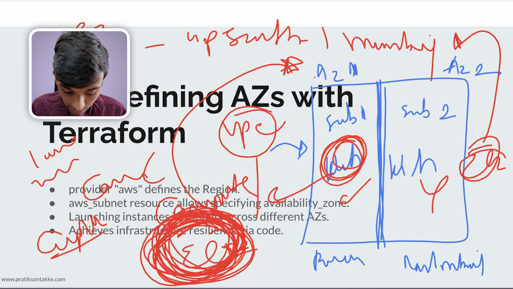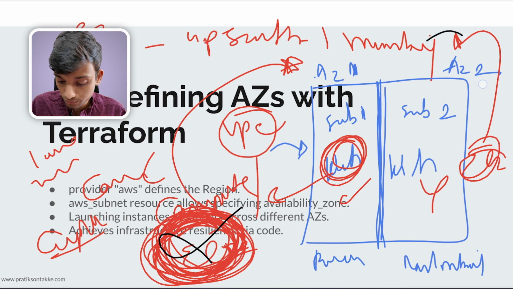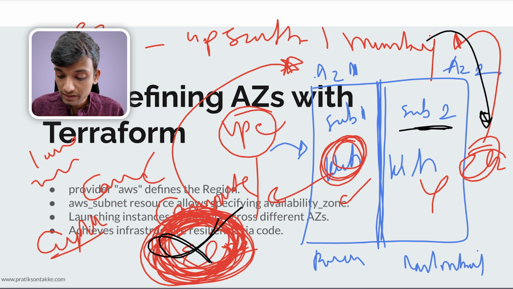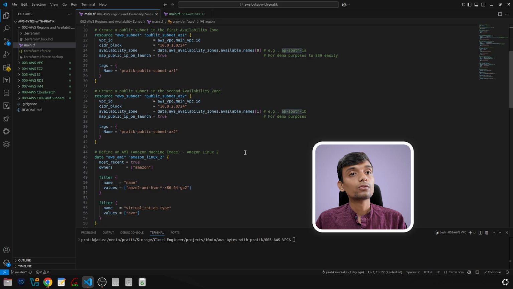Let's say your AZ1 is down, right? This EC2 is down. Then it automatically takes over to this EC2 in AZ2. That's why your website is not going to go down, right? You are not going to face any downtime. As soon as this is down, it will fail over here. So yeah, that's all about it.